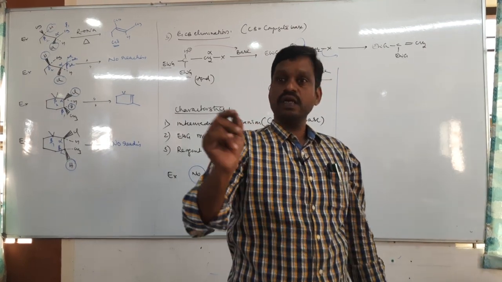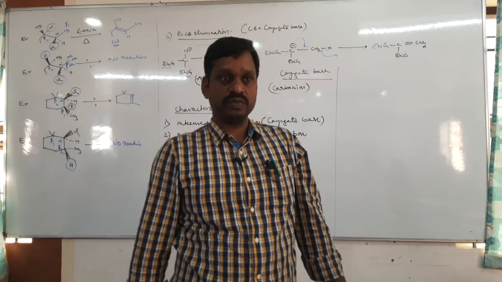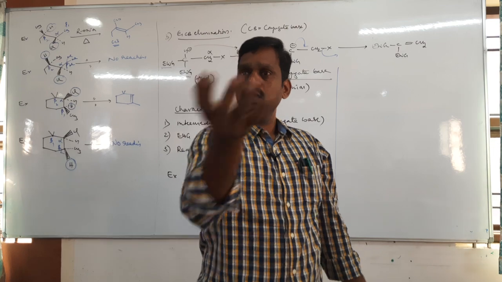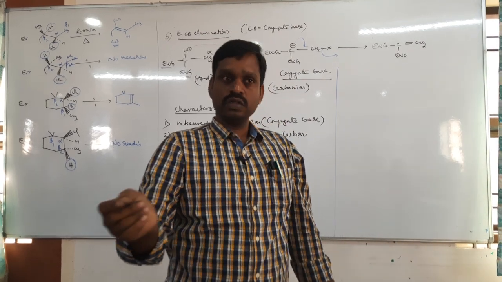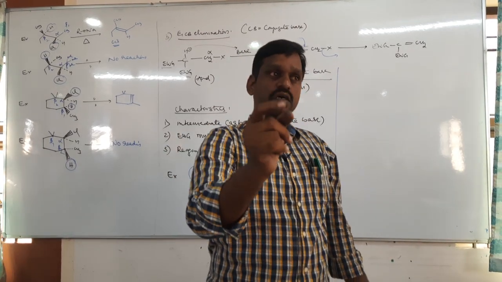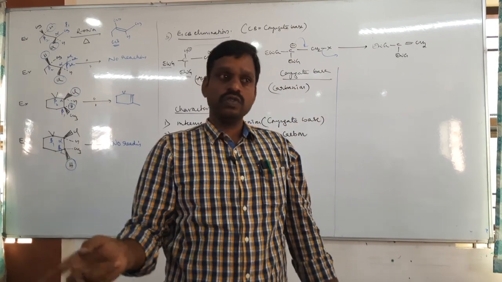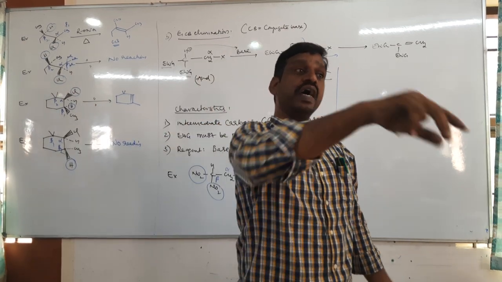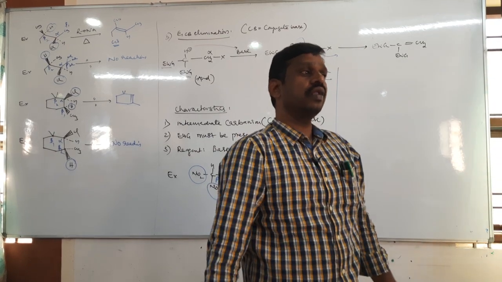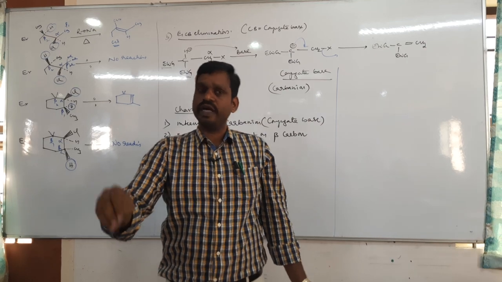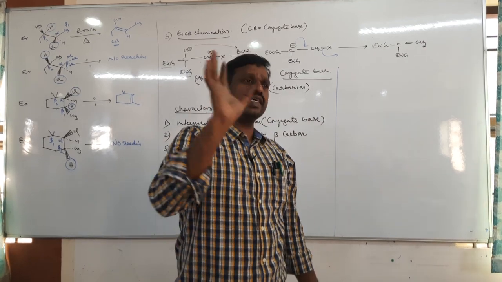For example, keto-enol tautomerism is a rearrangement. Keto form, enol form. It is formed by rearrangement, right? No additional groups or atoms are added or removed. Within the molecule, atoms or groups are rearranged. That is nothing but rearrangement. Already we have completed that best example.